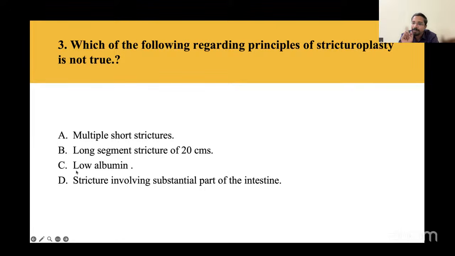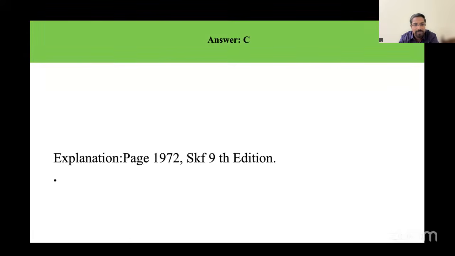But if the patient has preoperative low albumin or malnutrition, then there is no role for stricturoplasty in that patient. So we tend to yield to this option because we think that surgical resection is not indicated in such cases. So one contraindication to stricturoplasty is low albumin or severe preoperative malnutrition. Okay, that you have to keep in mind. So the answer obviously is option C, and this is taken from Shackelford.